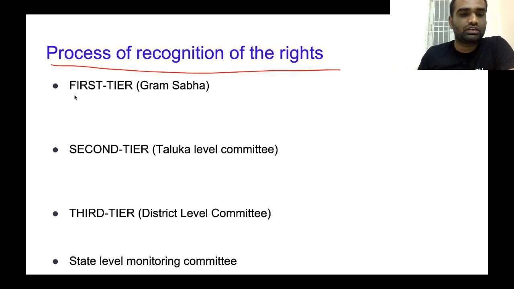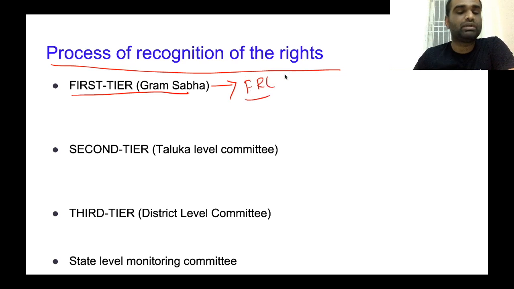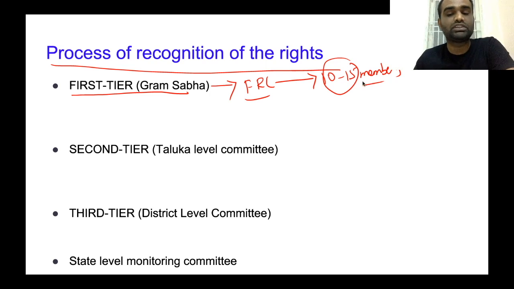The first process goes through the Grama Sabha. Now, the Grama Sabha will form a committee called the Forest Rights Committee. This Forest Rights Committee will comprise around 10 to 15 members.